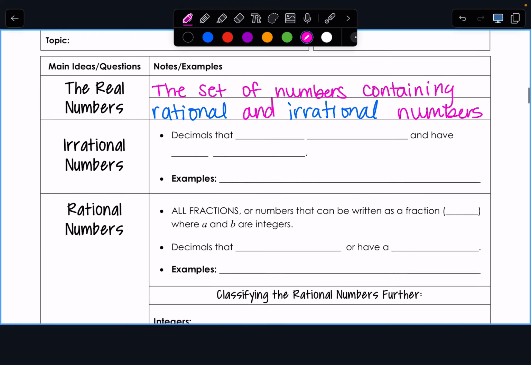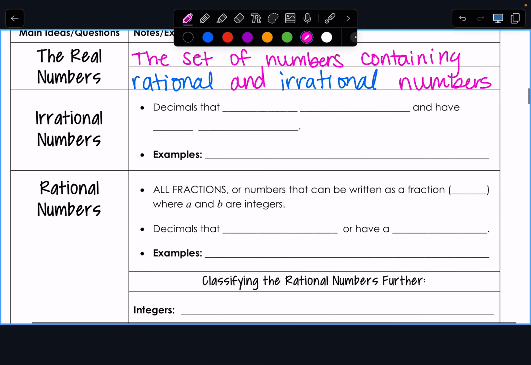Okay. So first of all, irrational numbers are decimals that never terminate. Terminate, that sounds like kind of a scary word. What does terminate mean? Ooh, to finish. I like that.